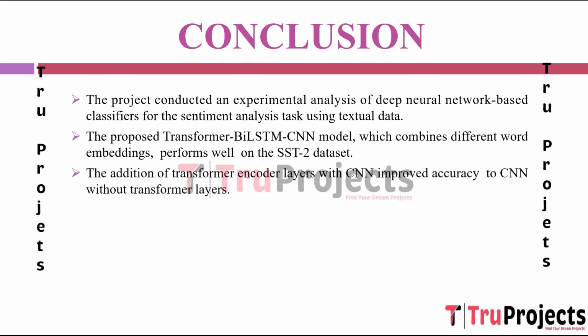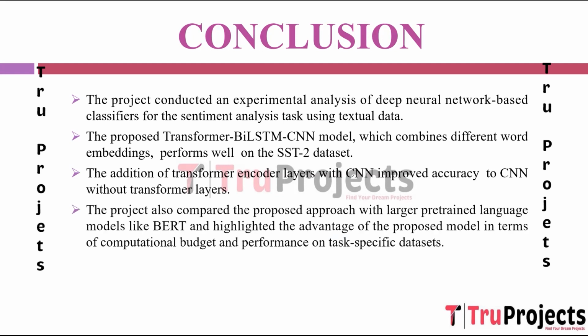The inclusion of transformer encoder layers alongside CNN architecture showed a noticeable enhancement in accuracy compared to using CNN alone. This improvement suggests that leveraging the attention mechanism of transformers complemented the local pattern recognition abilities of CNN for sentiment analysis. The project compared the proposed model's performance with larger pre-trained language models such as BERT.